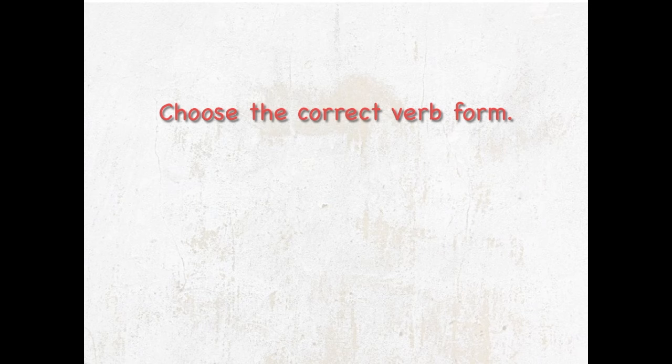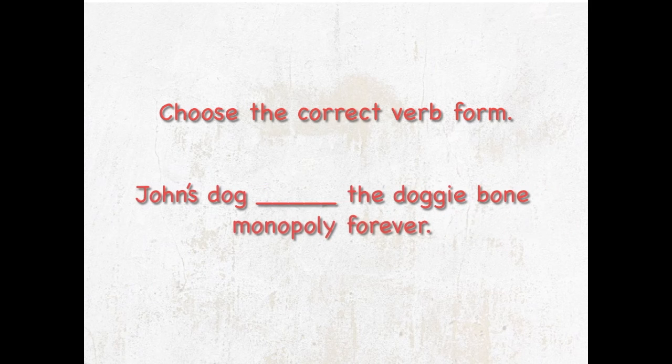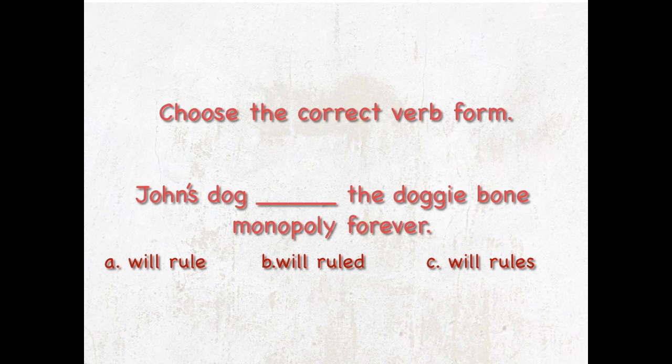Let's move on. Choose the correct verb form. John's dog, blank, the doggy bone monopoly forever. Forever is our clue word. A, will rule. B, will ruled. Or C, will rules. John's dog, blank, the doggy bone monopoly forever.